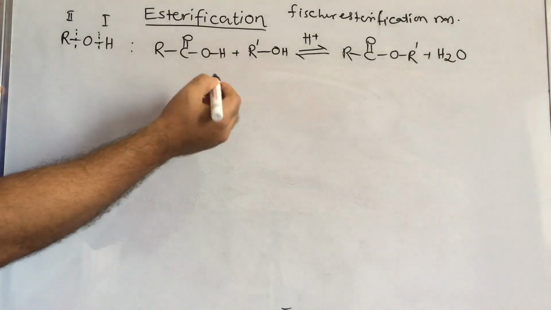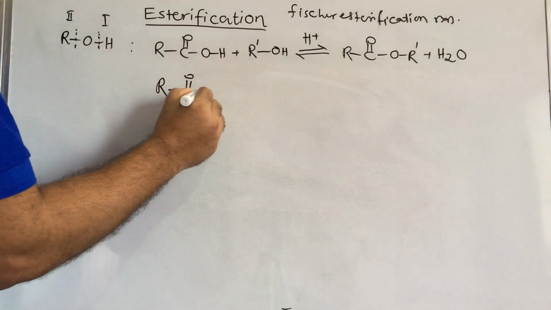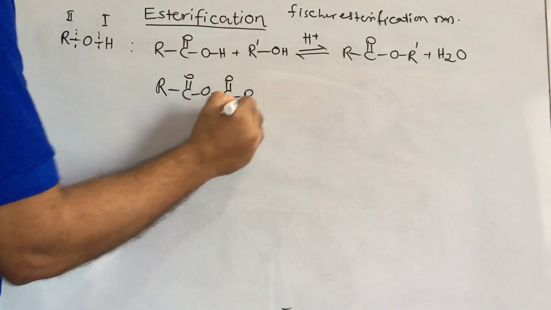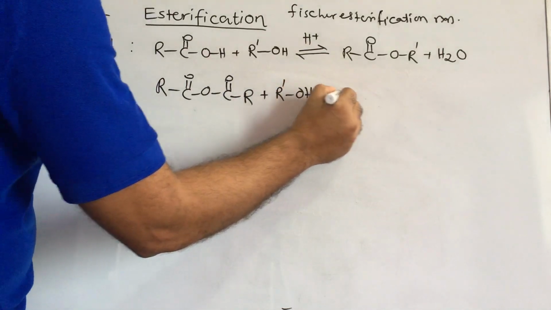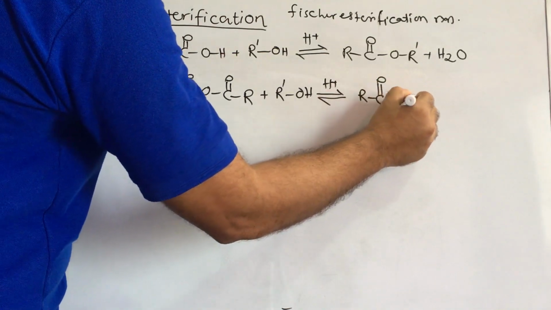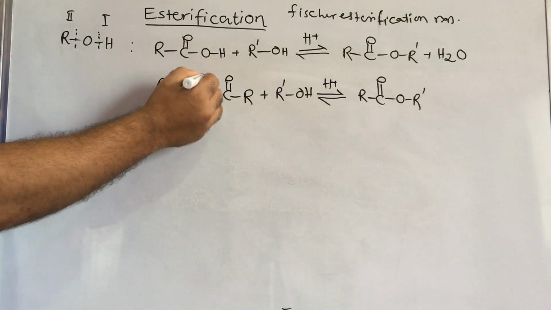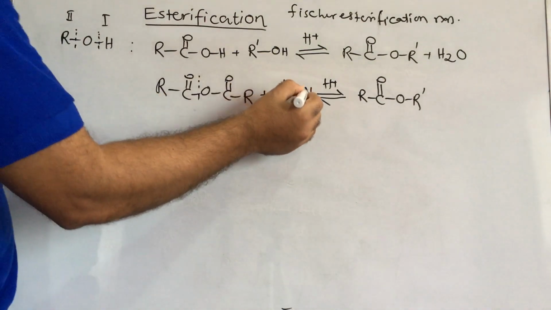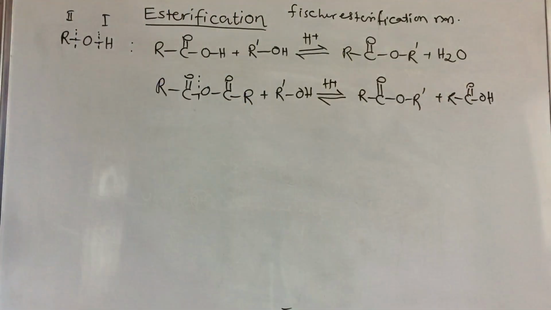This also forms an ester with RC double bond O, that is an anhydride. This acid anhydride reacts with the alcohol in acidic medium. It forms RC double bond O R dash, and it can break on any one of the sides, that is your choice. For example, I am breaking this side, then it forms RCOO and here H, that is RC double bond OOH, a carboxylic acid as a byproduct.